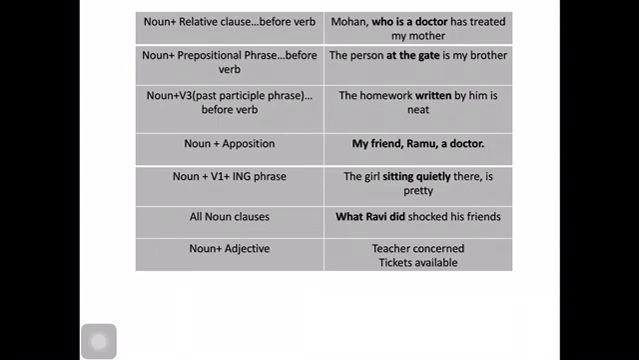Then noun plus adjective. After the noun, if any adjective is there, then also it becomes a noun phrase. For example, teacher concerned. Concerned is the adjective, teacher is the noun. Immediately after the noun, if there is an adjective, then it becomes a noun phrase. Tickets available, then also it becomes a noun phrase. So have you understood the indicators of noun phrase, children? Now let us look into the textbook exercise.